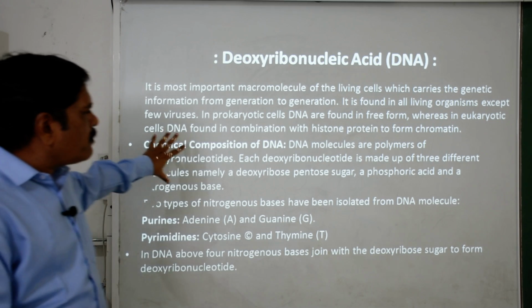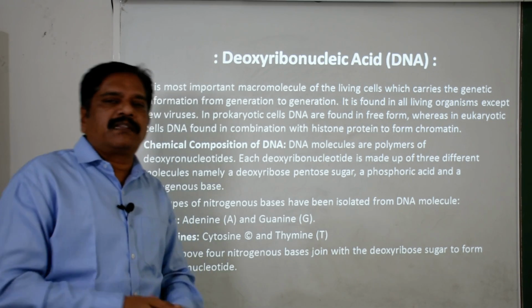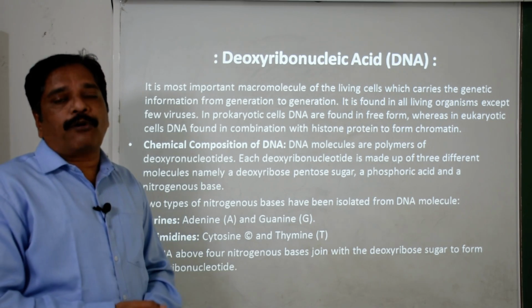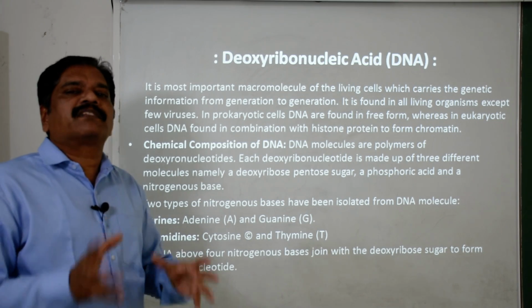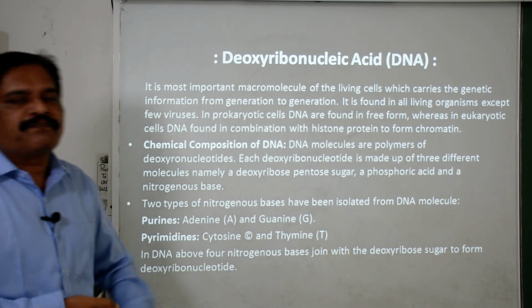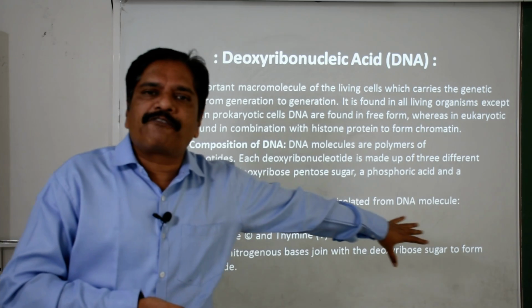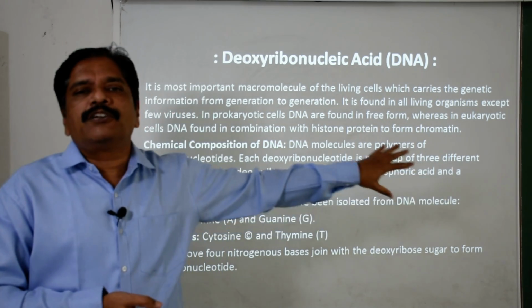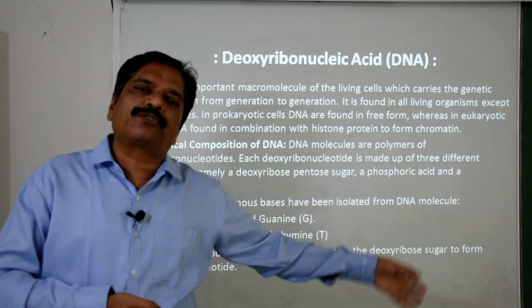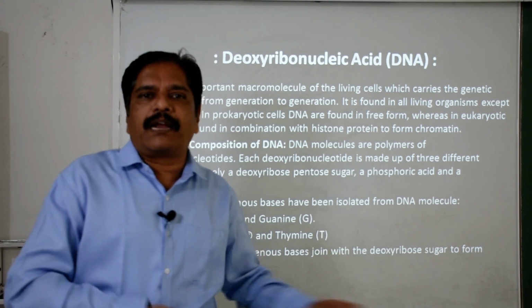So when we observe its chemical composition, DNA is a polynucleotide structure. That means its basic unit is the nucleotide, and this nucleotide is composed of one phosphoric acid and a nucleoside, and the nucleoside is composed of a pentose sugar and a nitrogenous base.